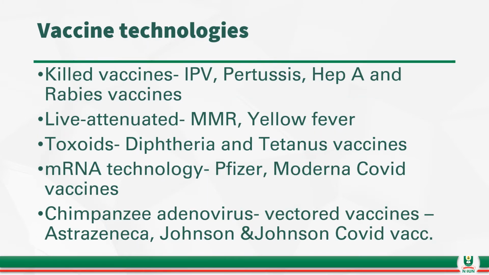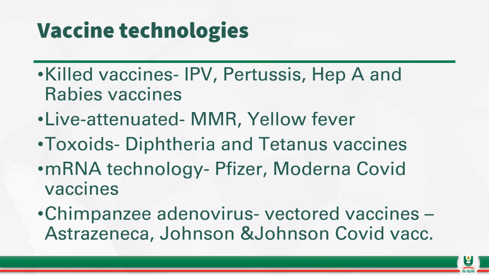Now, I want to take you through what we call the vaccine technologies. Globally, we have common vaccine technologies which are applied in the production of vaccines. Some vaccines are called killed vaccines. In other words, the agent of infection is in a killed form and introduced as a vaccine. In their killed form, they whip up what we call an immune response in the individual that takes such vaccines.